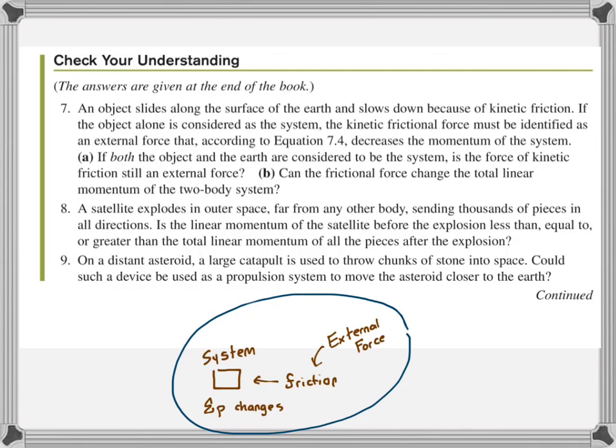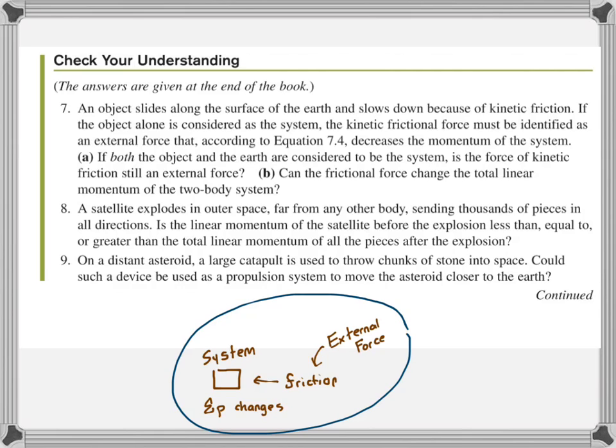So for part A, if both the object and the Earth are considered to be the system, is the force of kinetic friction still an external force? The answer is no, because the total momentum of the system would not change. One object gains, one object loses, but the total still stays the same. For part B, can the frictional force change the total linear momentum of the two-body system?